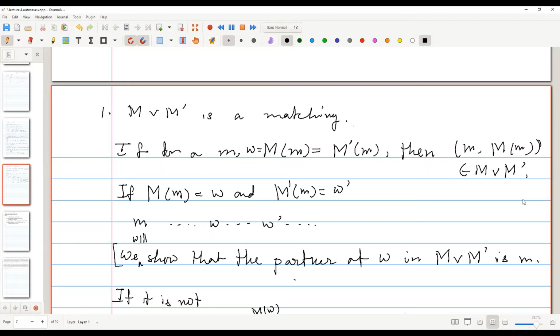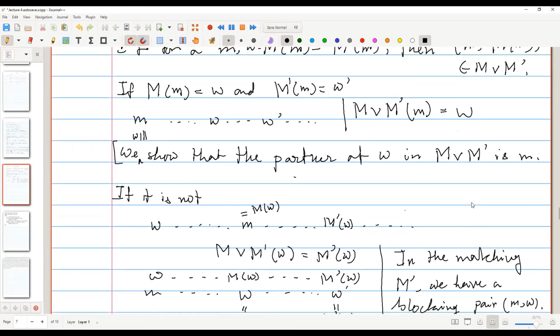So in the next part, what I want to show is, suppose the partner of small m is small w in capital M, but small w prime in capital M prime. And let's assume that w comes before w prime. So then what will be the partner of m in M join M prime? Anyone? It'll be small w. Okay. Now I want to show that if I check the partner of small w, it will also be small m. Okay.